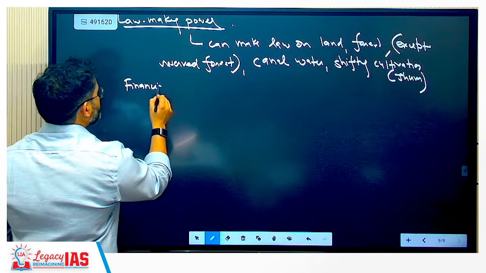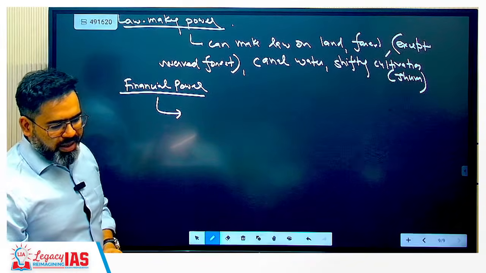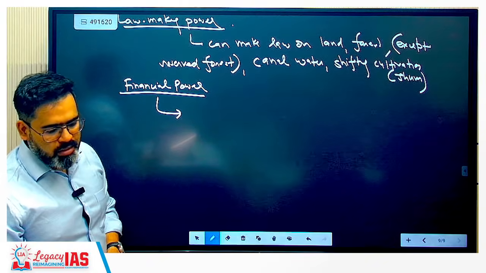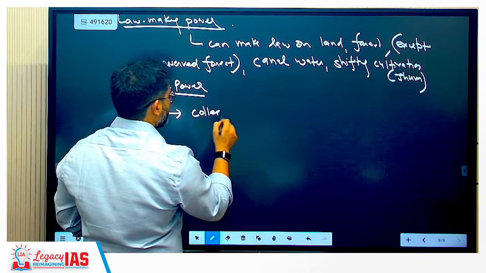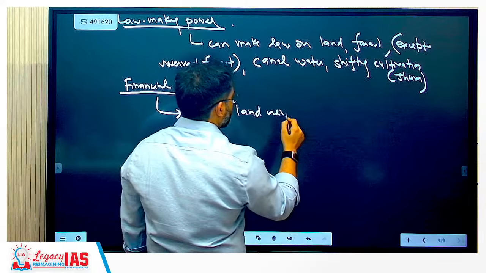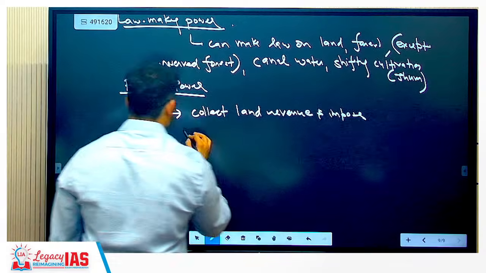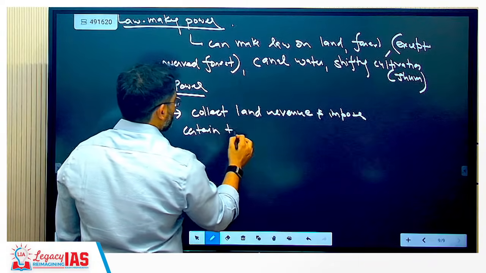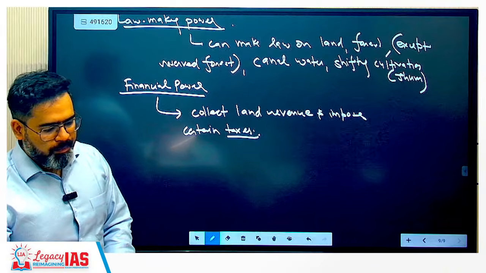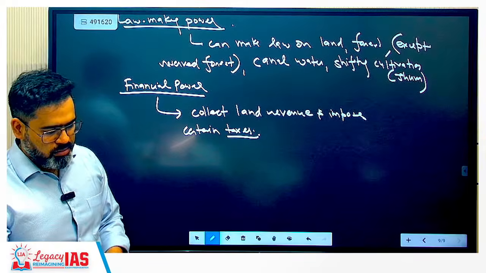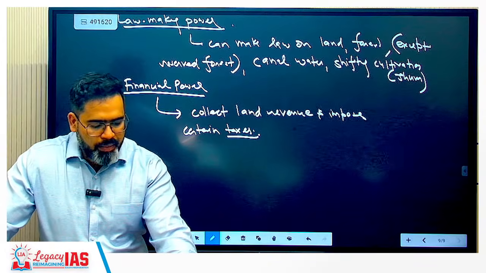Financial power में for example to collect tax, to collect land revenue and impose certain taxes. Judicial power is also there.